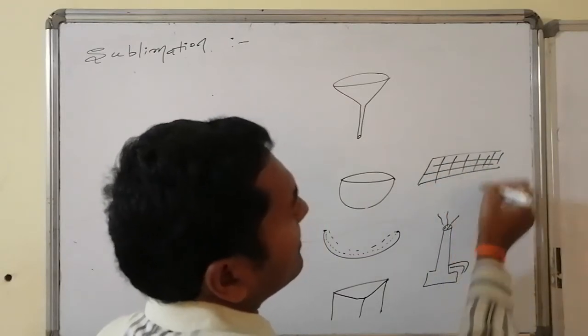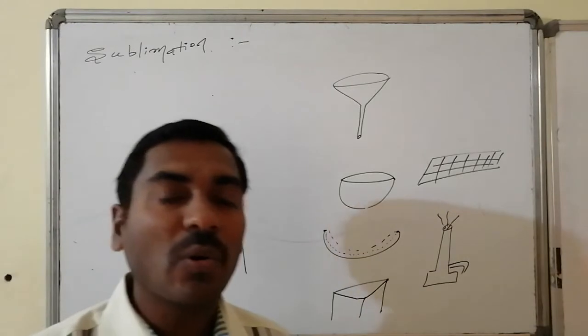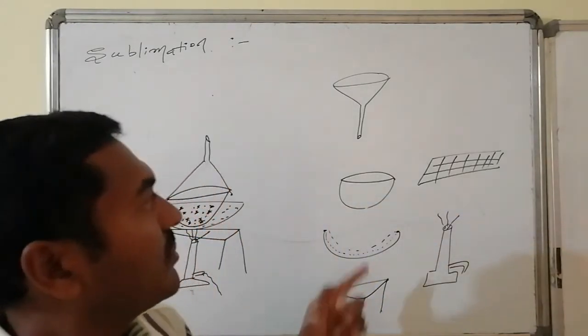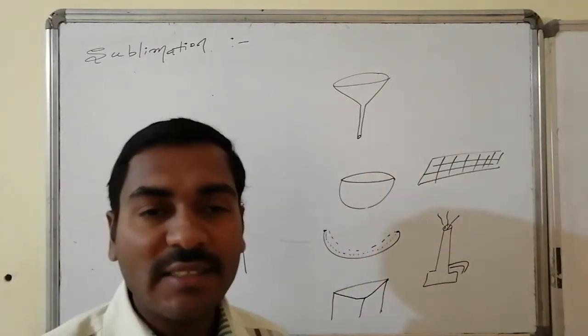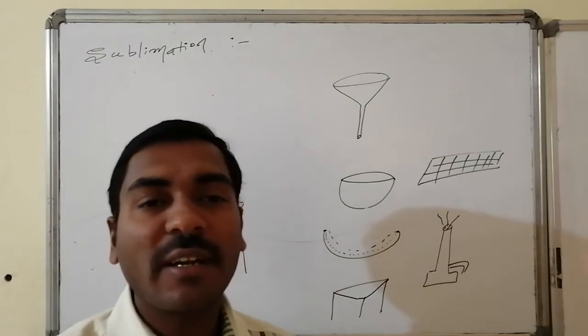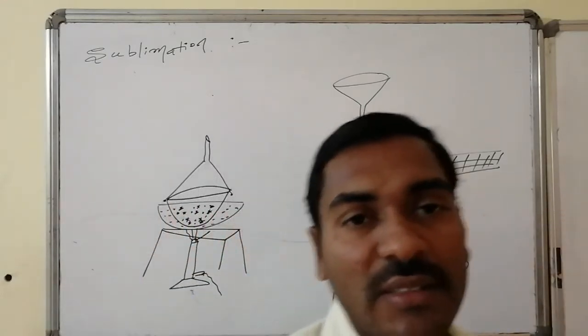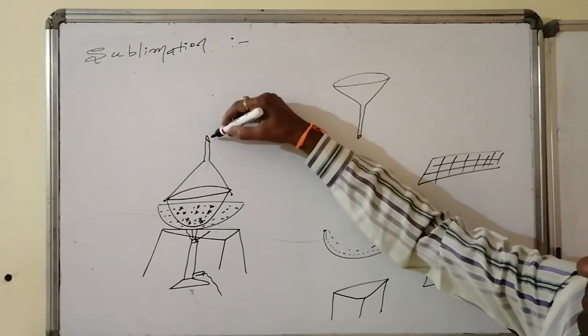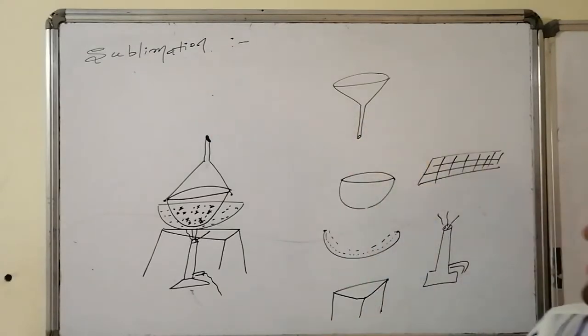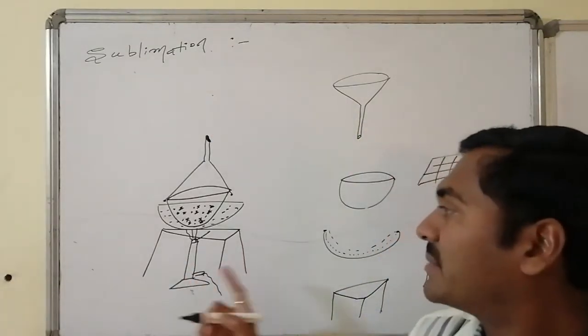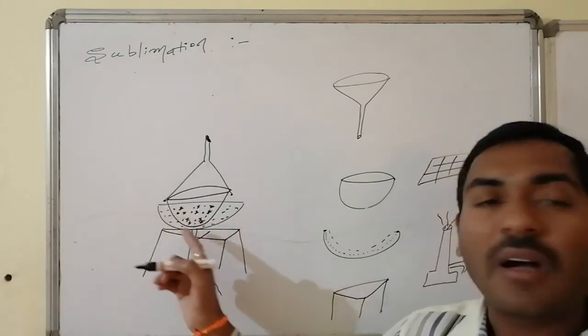An asbestos sheet having holes is kept between the funnel and the china dish. Such a sealed setup is generally maintained for the execution of the sublimation process. This is the inverted funnel closed with cotton. This is the tripod, this is the burner, and this is the hot water bath.